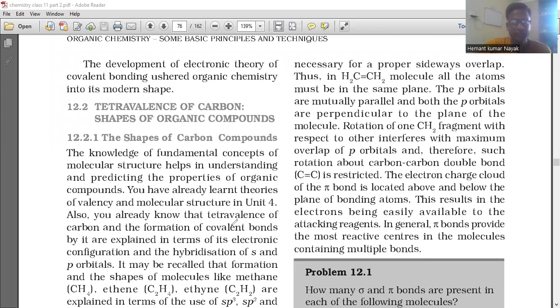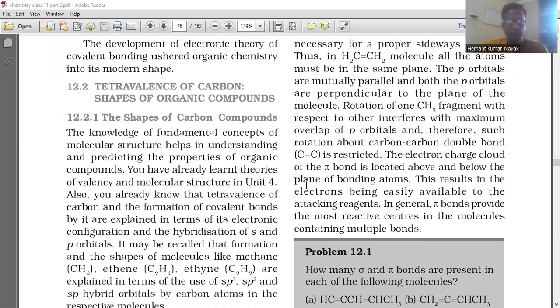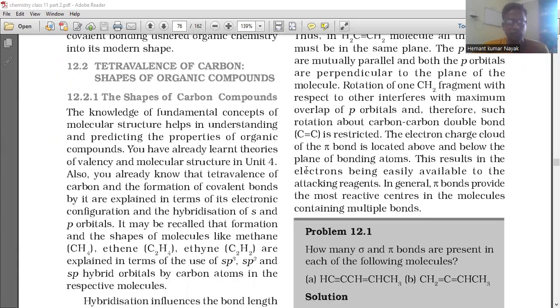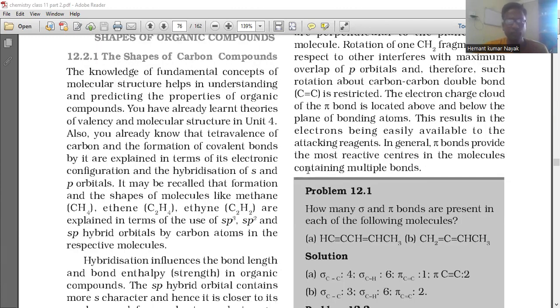You already know the tetravalence of carbon. So carbon has tetravalency, and the formation of covalent bonds by it is explained in terms of electronic configuration and the hybridization of s and p orbitals. It may be recalled that the formation and the shapes of molecules like methane, CH4, ethene, C2H4, and ethyne, C2H2, are explained in terms of the use of sp3, sp2, and sp hybrid orbitals by the carbon atom in the respective molecules.